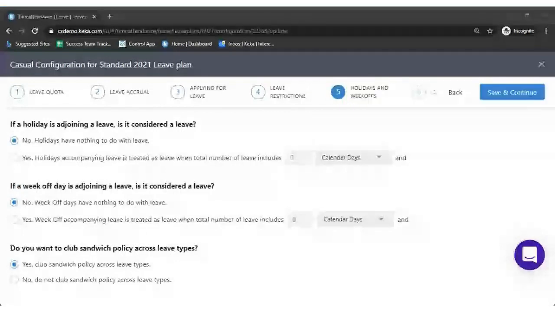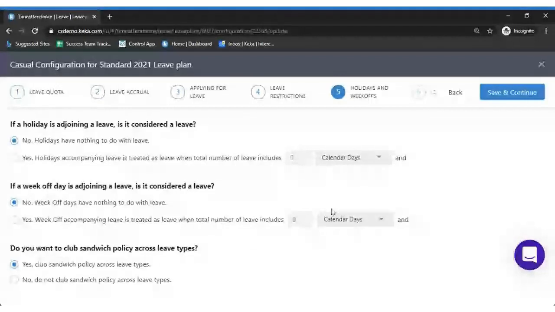Right, so the next option is the sandwich policy. Okay, can we just go ahead with the next option, which is holidays and week offs? We'll just try to wind up soon.